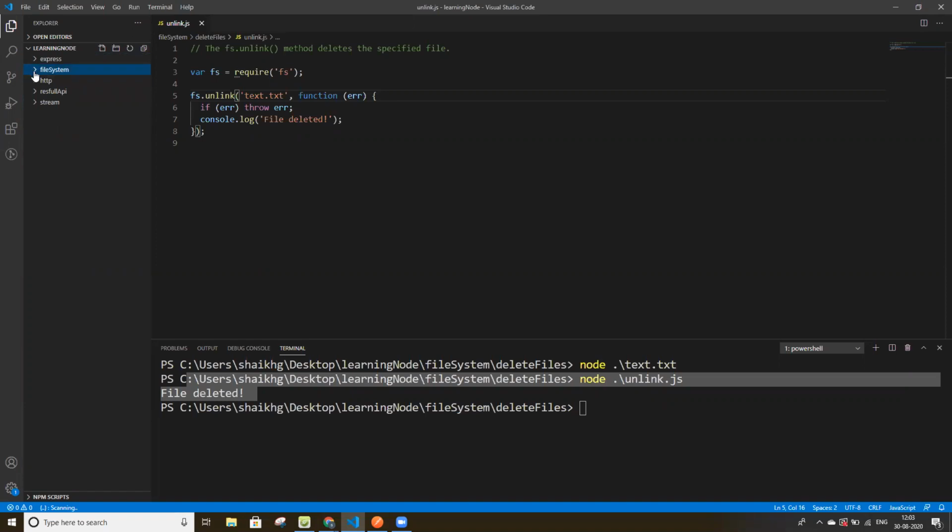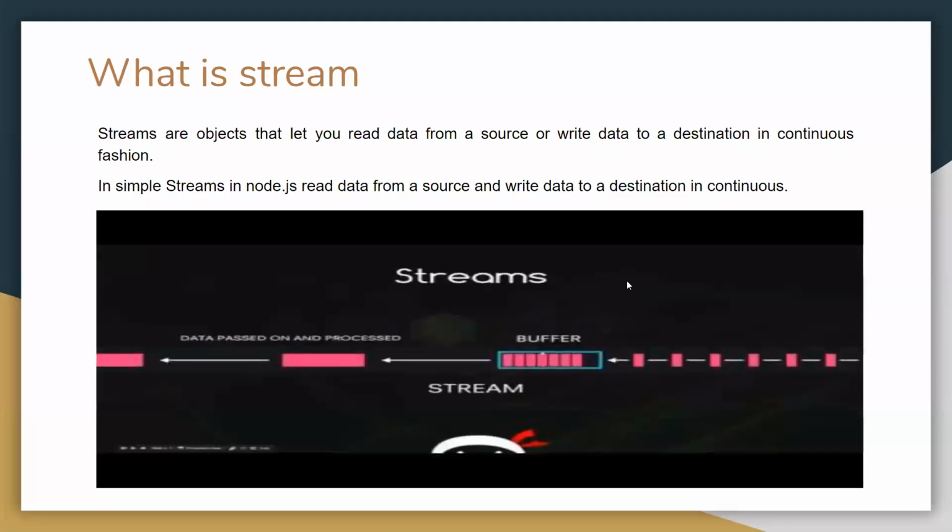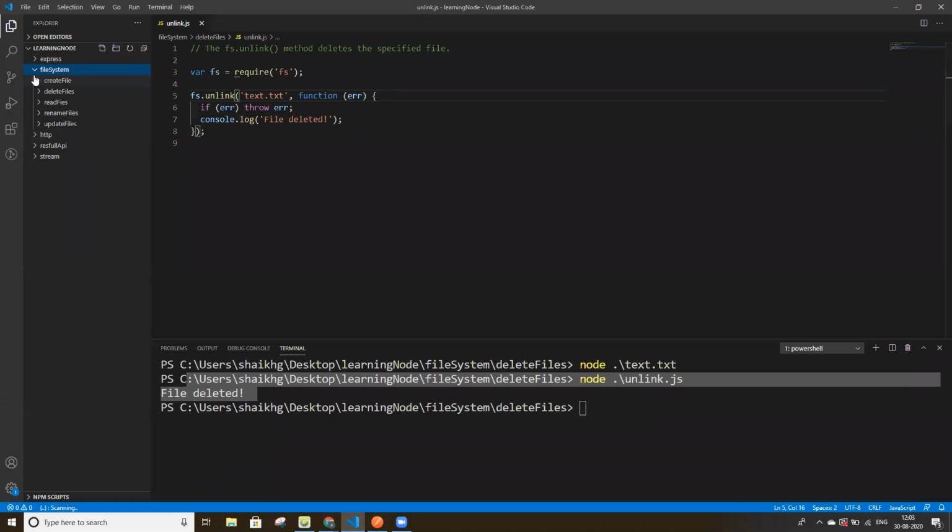But the difference is that in a stream we can read the data chunk by chunk. If we have a huge amount of data on the server, we can read that data in pieces. In the file system, we are not able to do this. In streaming, we can do this. So that's why streams are used.